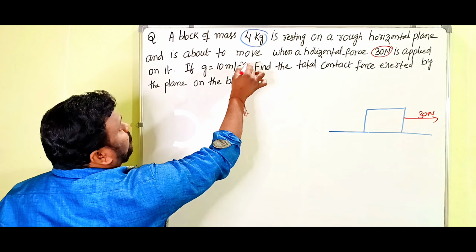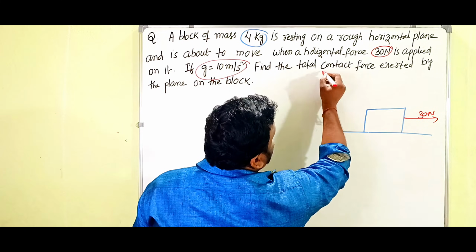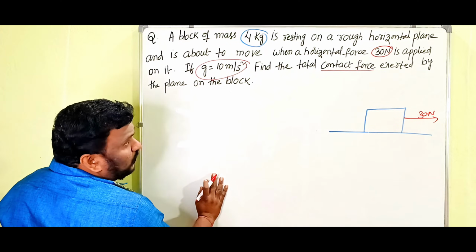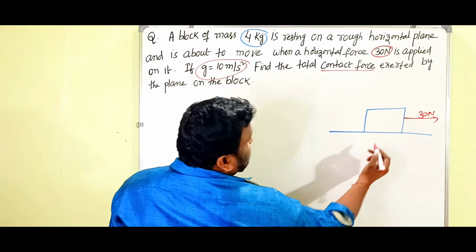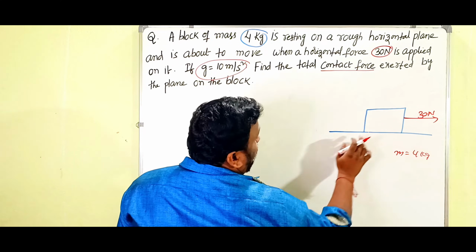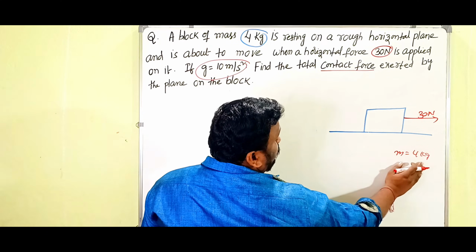If g is equal to 10 meter per second square, find the contact force exerted by the plane on the block. So there is a body of mass 4 kg, which is at rest. So m is equal to 4 kg.